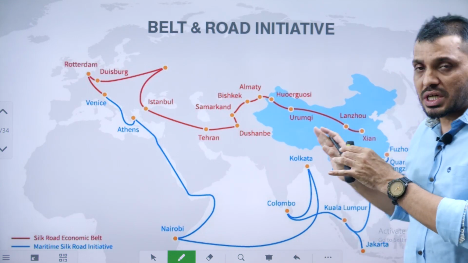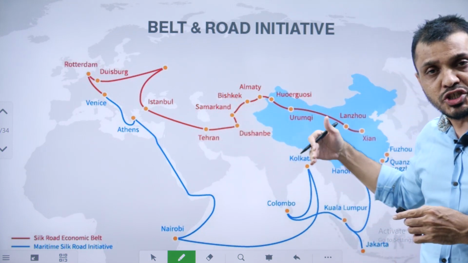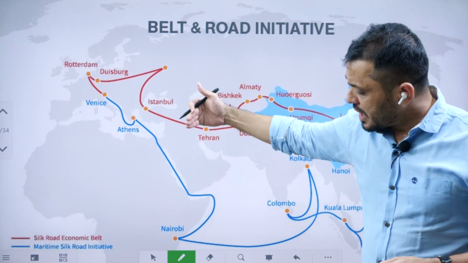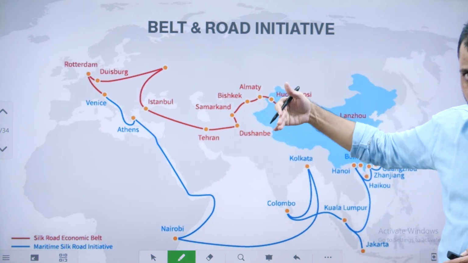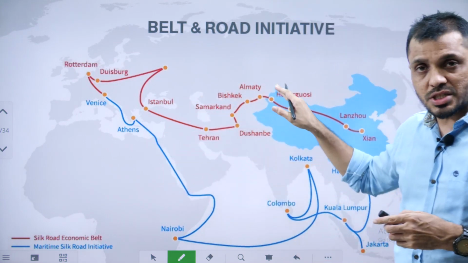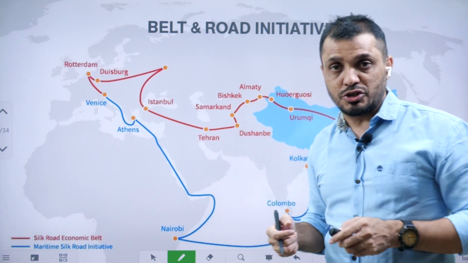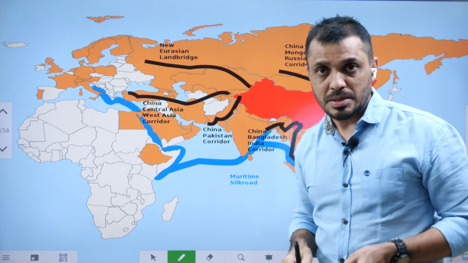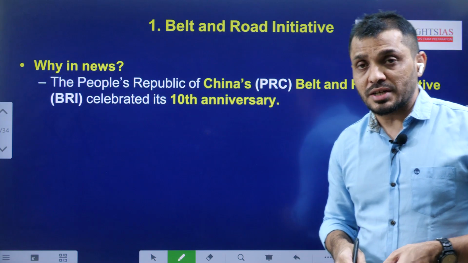This Belt and Road Initiative is all about Chinese-driven infrastructure projects, and these projects are interlinking China with other European as well as Asian nations through both land and maritime routes. Of course, this is seen as a threat by Western countries. That is the reason Western countries try to counter this project through various initiatives. One such initiative recently proposed at the India G20 meeting was the India-Middle East-Europe Economic Corridor.